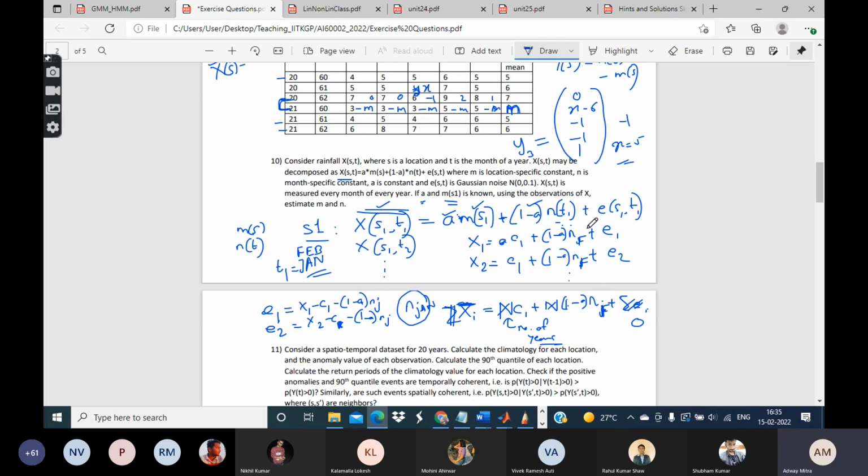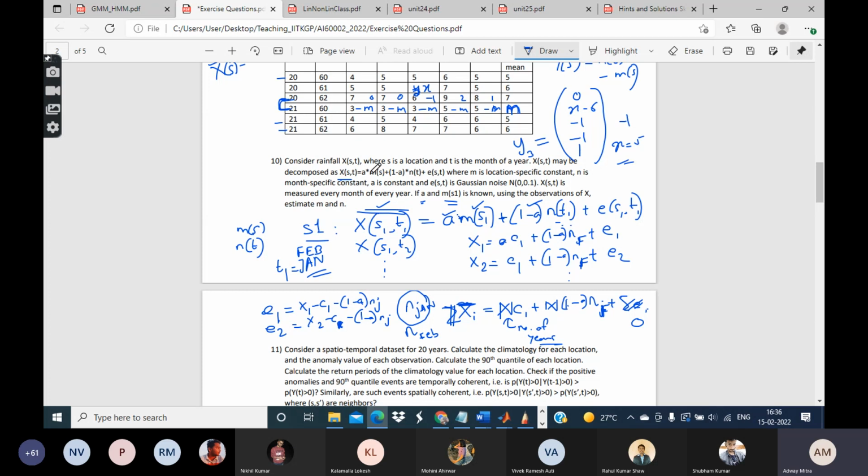So that way again, I will do the same thing as I had done last time, and I will get n of Feb. So similarly n of March, n of April, etc. I will get. And finally I will get the n value constants for all the years, as has been written here. Okay, so n is a month-specific constant, so for all 12 months I will be able to get the n. So now I know all the n's.